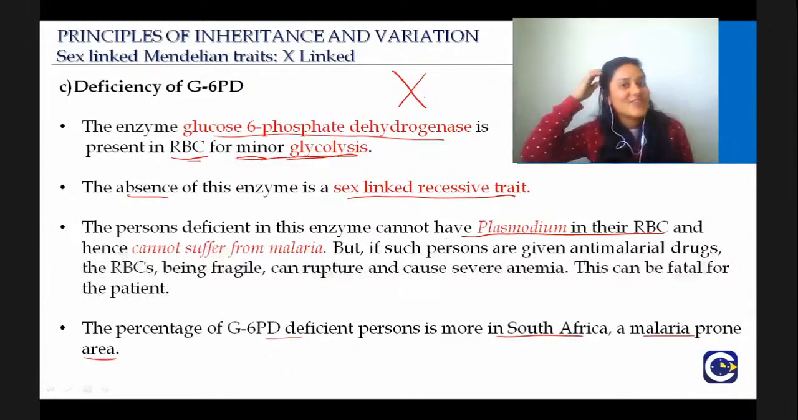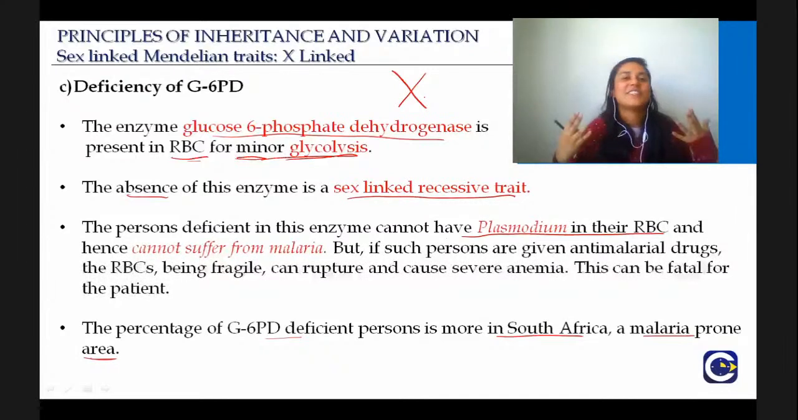Yeah, this is that oops moment, but it's okay. That's why we are here. We are here to learn. Okay, but is it clear now? So the genes are present on the X chromosome.